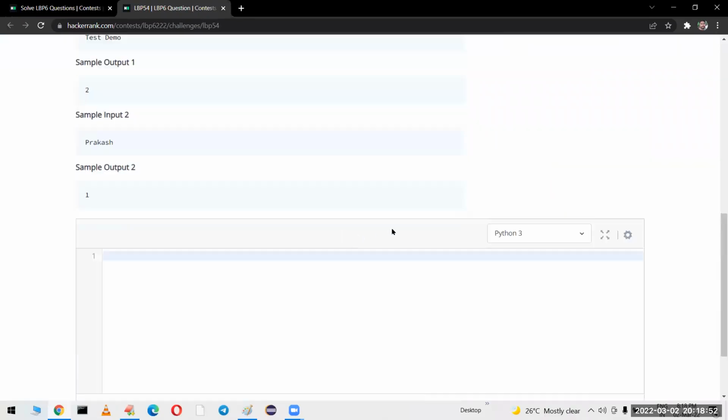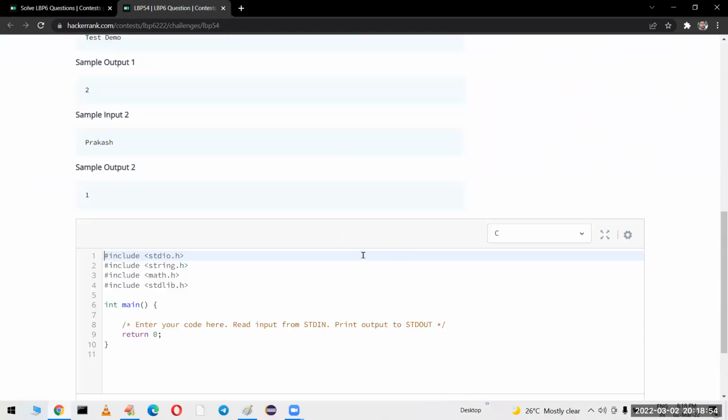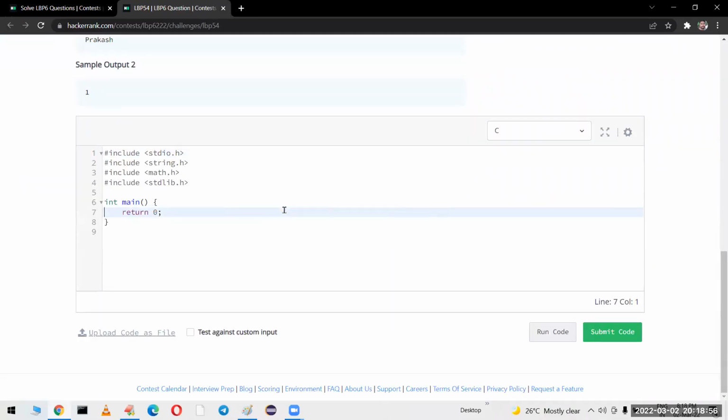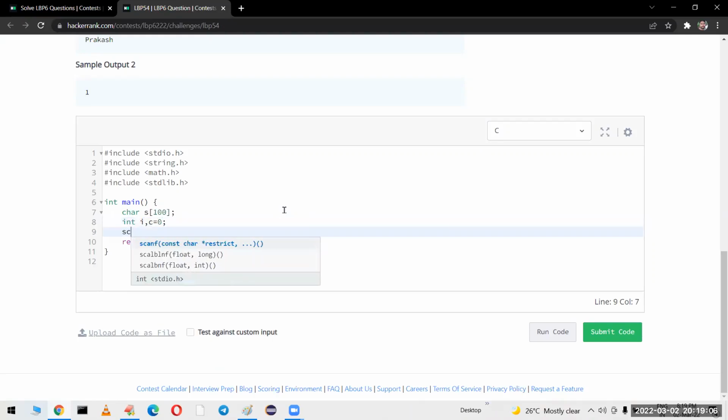So scanf we have to change. Observe carefully how I am going to write the implementation. A character array s of 100 characters, and integer count is equal to 0. If you take percentage s comma s in scanf, as I told in the beginning itself, whenever a space is encountered, it will stop reading the data.